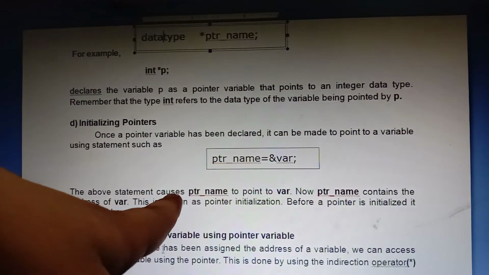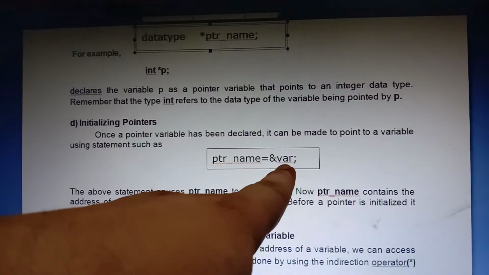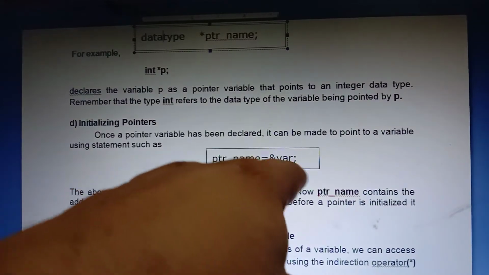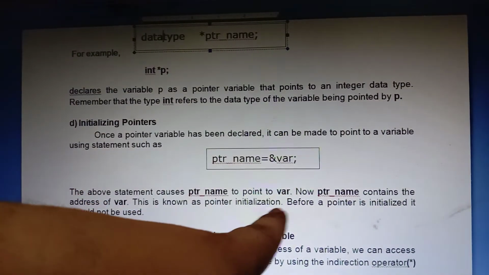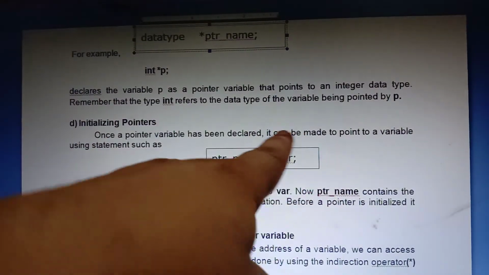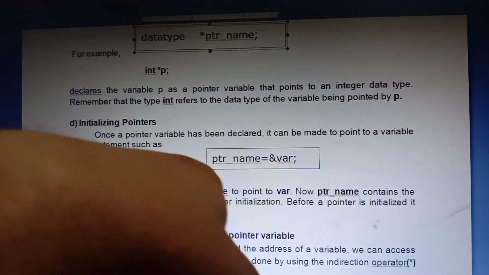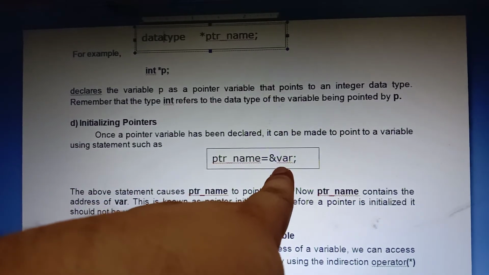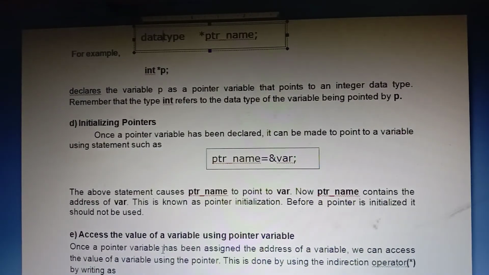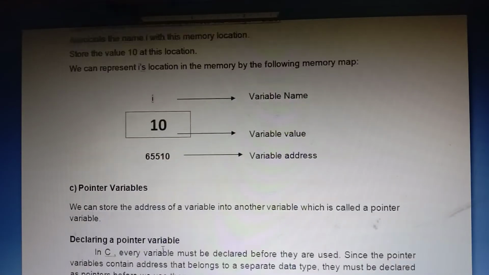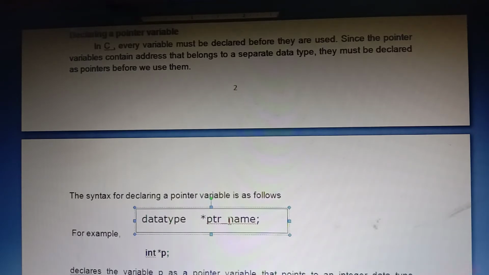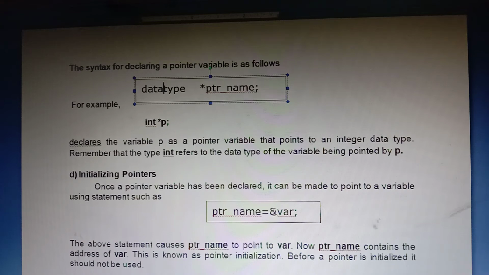The above statement causes ptr_name to point to the variable, where ptr_name contains the address of the variable. This is known as pointer initialization. Before a pointer is initialized, it should not be used. Note this point. Initializing pointers: ptr_name = &variable. So the declaration of a pointer is data_type *ptr_name, and initializing is ptr_name = &variable.